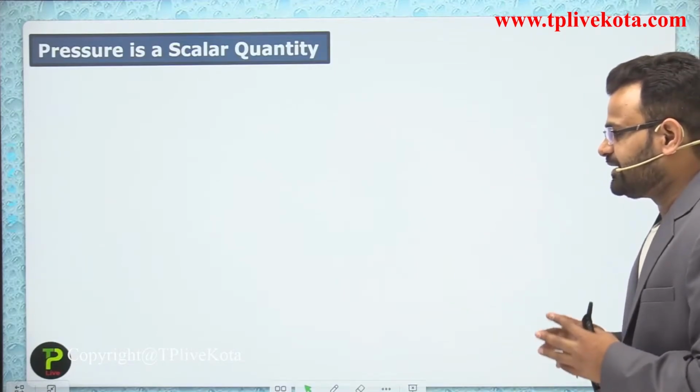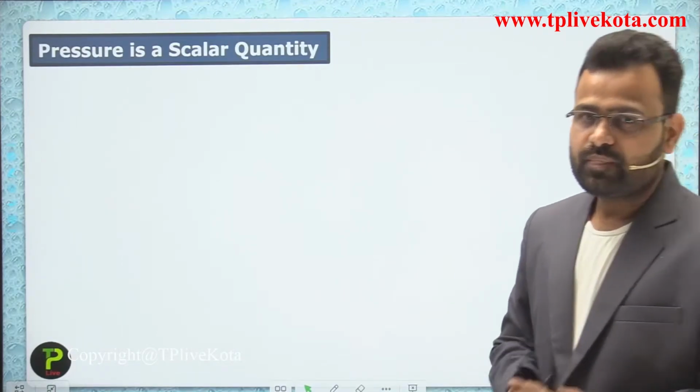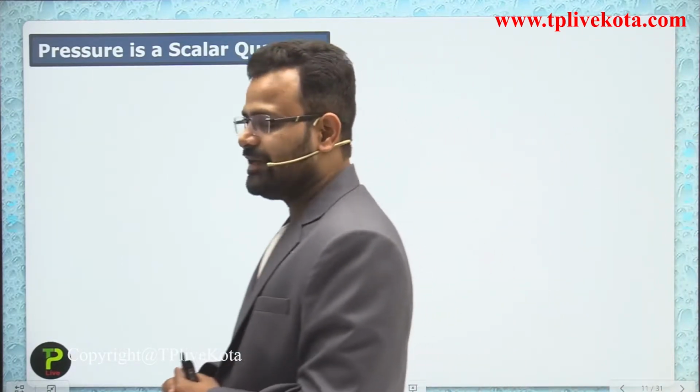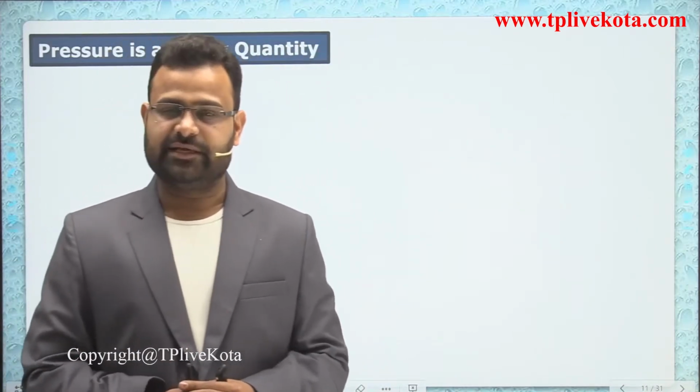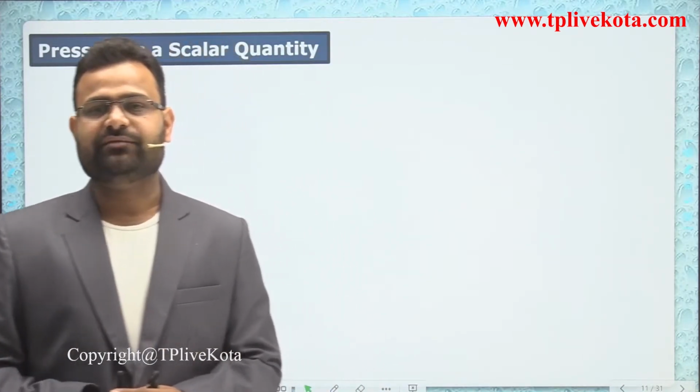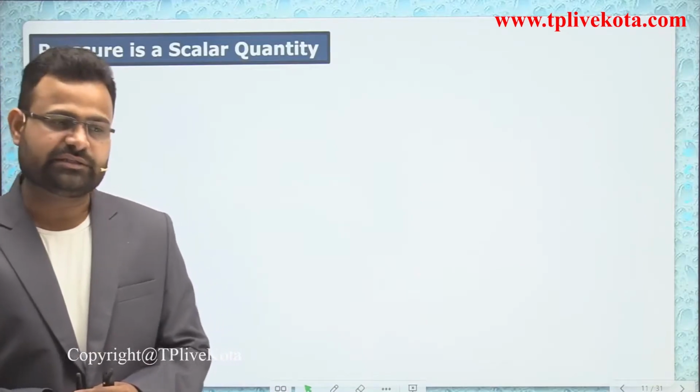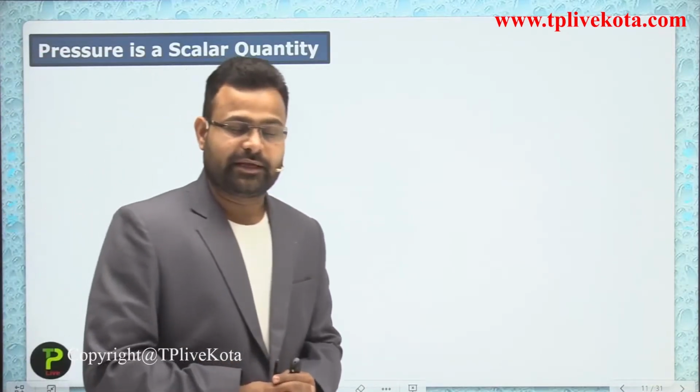The pressure is a scalar quantity. Means guys, why can you say the pressure is a scalar quantity? Pressure doesn't matter what the direction is. It requires only one particular direction, the force applied in a perpendicular direction.